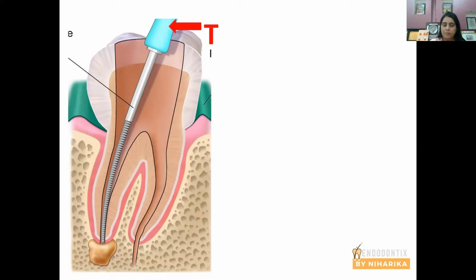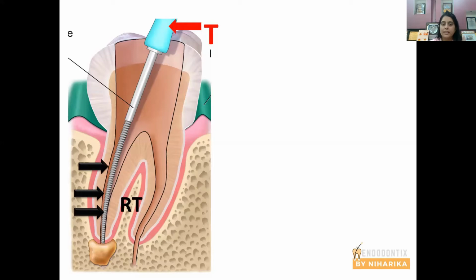When torque is applied or rotational force is applied, and we all know that according to the third law of Newton, every action has a reaction. So what happens? The dentinal wall exerts forces or mechanical resistance to this particular file when it rotates.